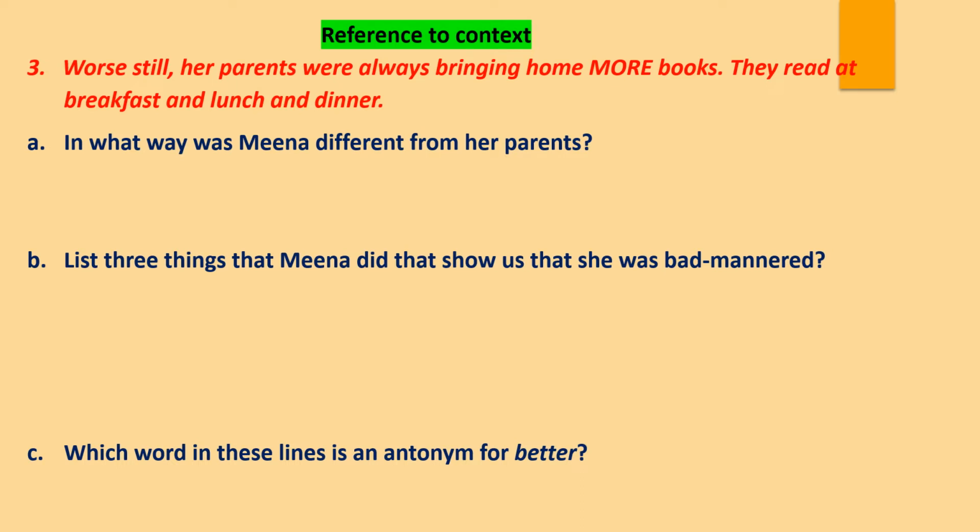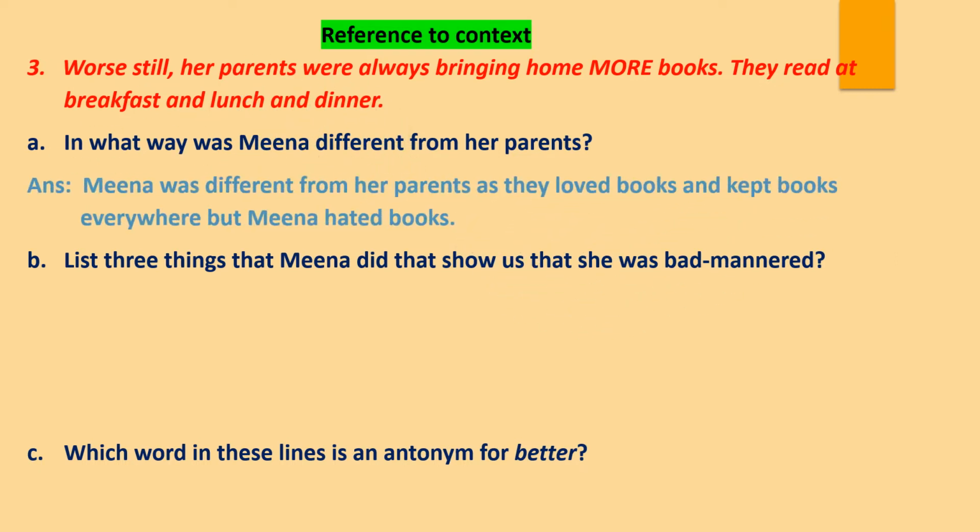Question A. In what way was Meena different from her parents? So children, in what way was Meena different? Yes, Meena was different in the way that the parents were very fond of reading, isn't it? They loved books. Yes, whereas Meena hated books. So this was the difference, isn't it? So let's see the answer. Meena was different from her parents as they loved books and kept books everywhere, but Meena hated books. Right?